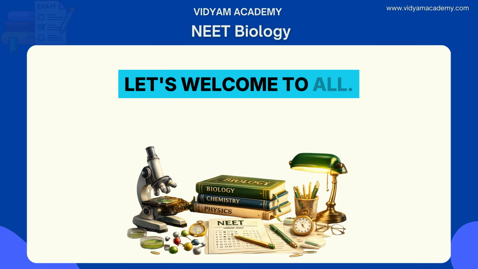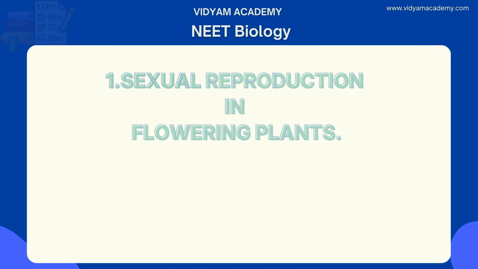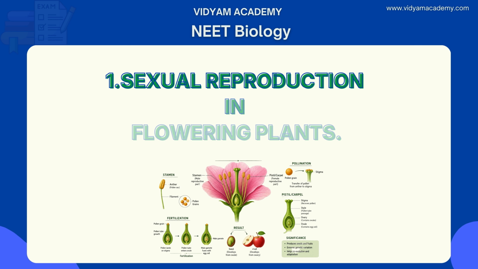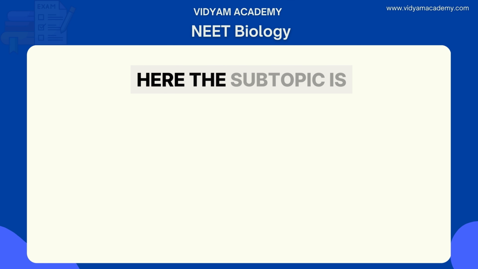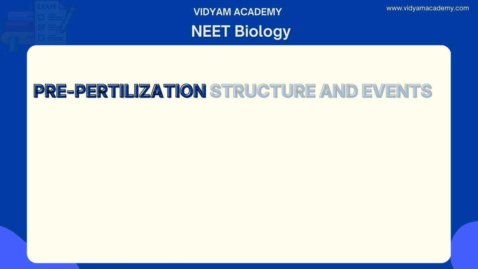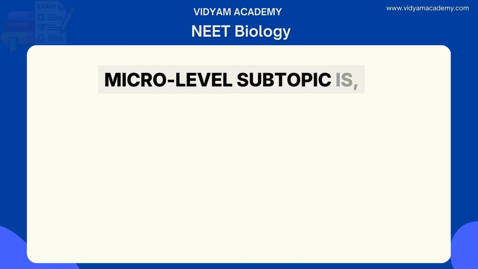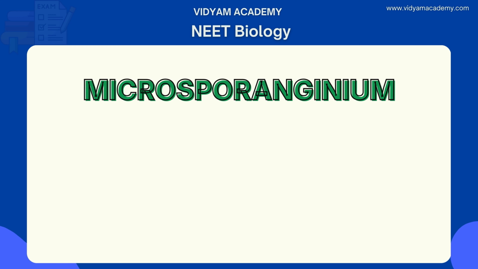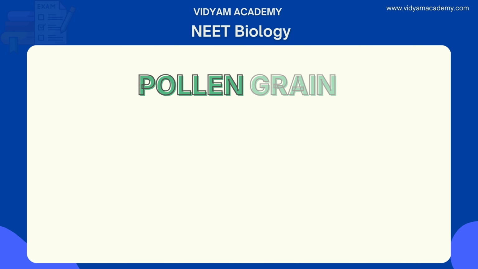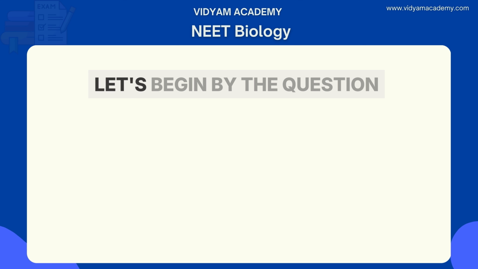Let's get started. Today's topic is 12th standard NCERT Biology. The first chapter, Sexual Reproduction in Flowering Plants. Here the subtopic is Flower, a fascinating organ of angiosperms. Pre-fertilization, structure and events. Into this micro-level subtopic is Stamen, Microsporangium and Pollen Grain and the Pistil. Let's begin with the question.